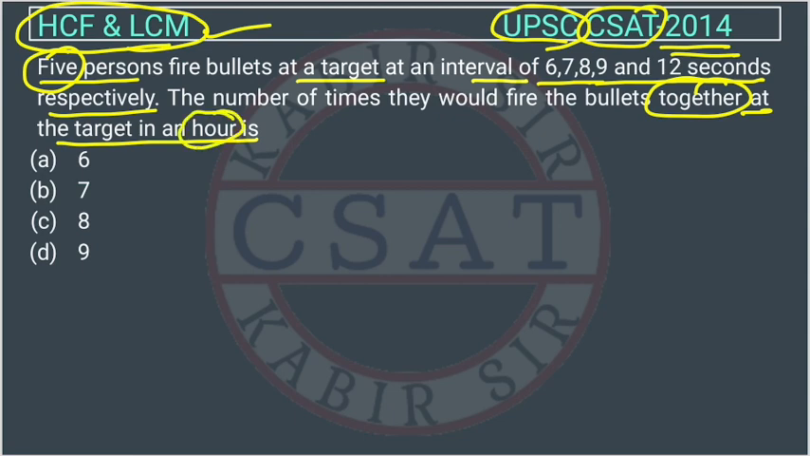Right. So the question is saying that these 5 persons fire a bullet at intervals of 6, 7, 8, 9 and 12 seconds. So at what time will they fire the bullet together? The question is asking how many times in an hour, right? So this figure is in seconds, so we have to change it. Okay, we will do it.